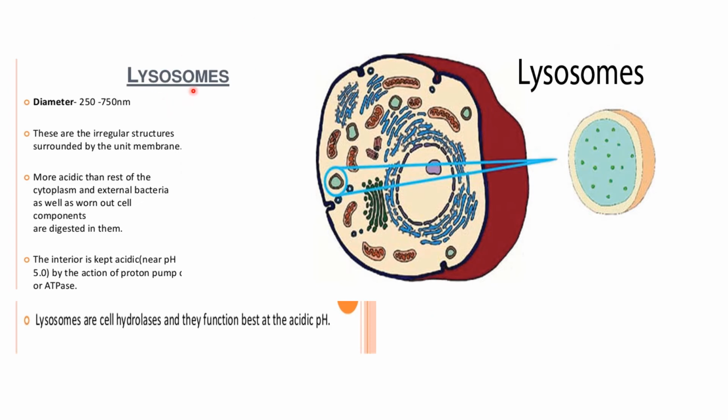Lysosomes: the diameter is 250 to 750 nanometers. They are irregular structures surrounded by a unit membrane. So these are the lysosomes, as you can see over here in this zoomed form. They are more acidic than the rest of the cytoplasm, and extracellular bacteria as well as worn-out cell components are digested in them. So they digest the bacteria and also the components which are worn out. That means the old cell components are also digested by the lysosome, hence they are acidic.